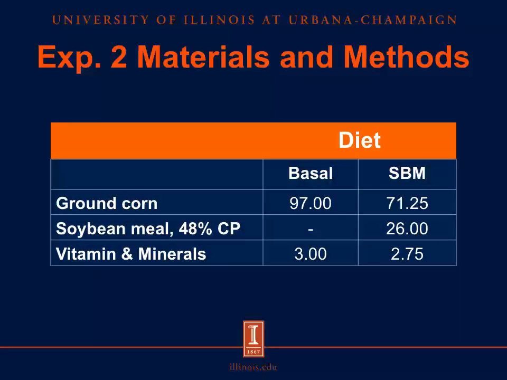And if we look at the diets a little bit more closely, our basal diets were formulated with 97% corn and 3% vitamins and minerals. And our soybean meal diets were formulated with 71.25% corn and 26% of one of the soybean meal treatments, and the remainder was vitamins and minerals.